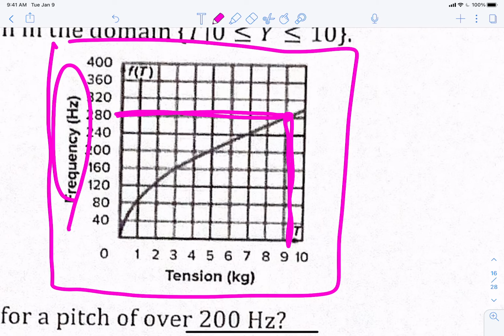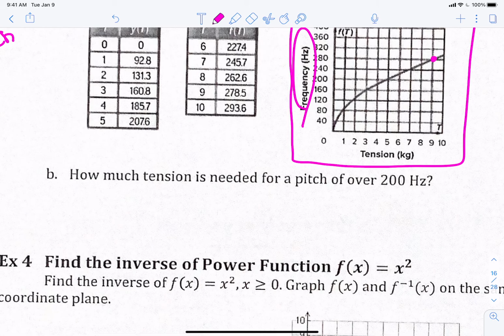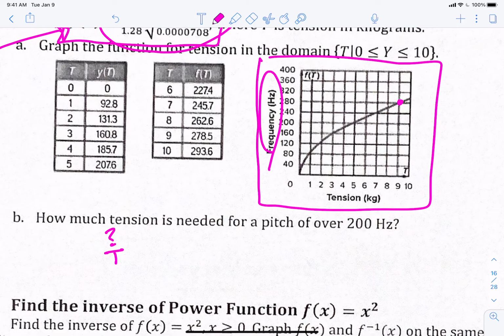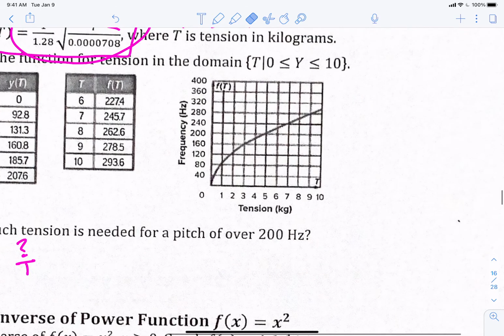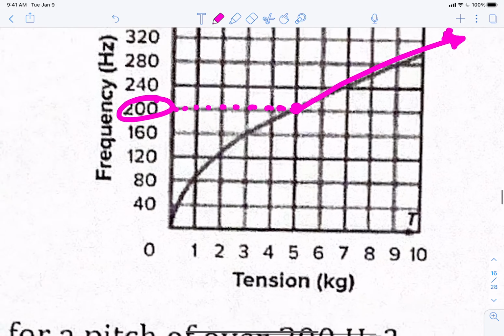Okay, let's go and answer the question. Part B: how much tension, so we're searching for T, is needed for a pitch to be over 200? What does your tension have to be in order for your pitch to be higher than 200? 200 is my pitch right here. If I follow it over, it's touching right here, and you say that your tension has to be more than 5, right?